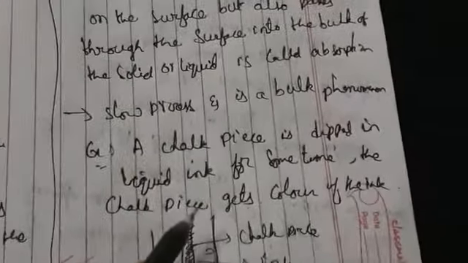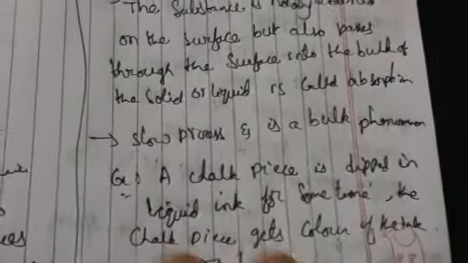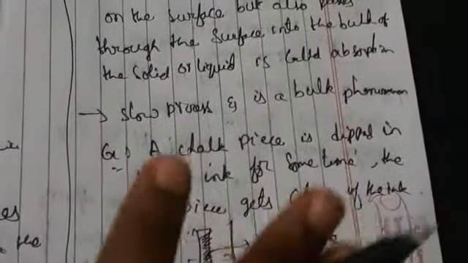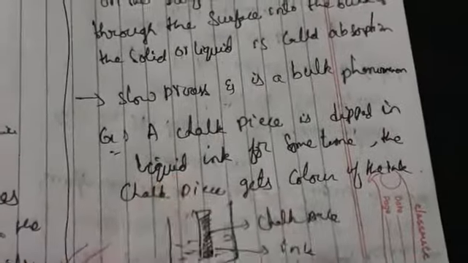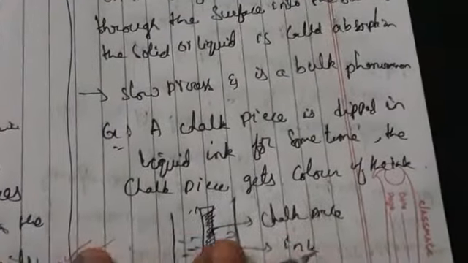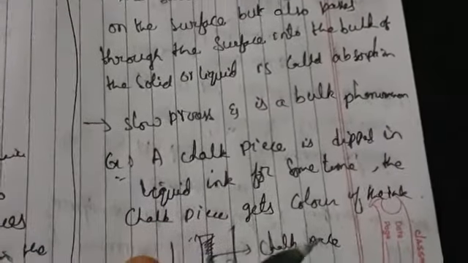Adsorption is nothing but it will only attract or retain the molecules of a gas or liquid on the surface of the solid. But in absorption, it is not only retaining, it also passes through the surface of the solid. It is absorbing both the surface and the molecules. That one is nothing but absorption.